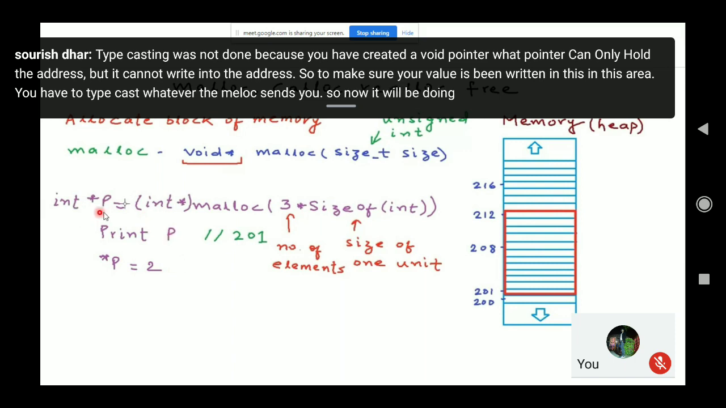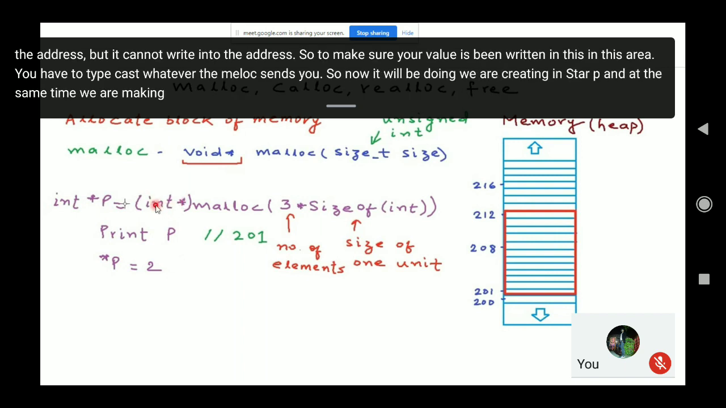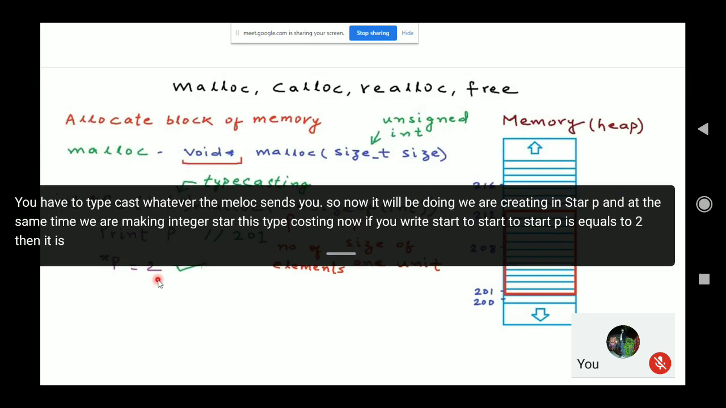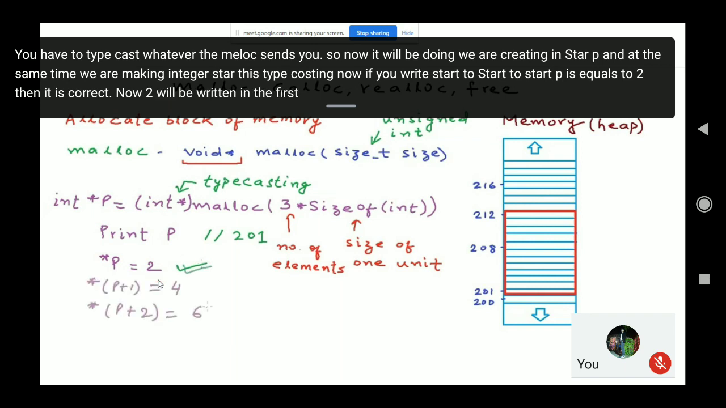So now we are creating int star p, and at the same time we are typecasting to int star. This is typecasting. Now if you write star p equals 2, then it is correct. Now 2 will be written in the first 4 bytes. Star p plus 1. What is this?